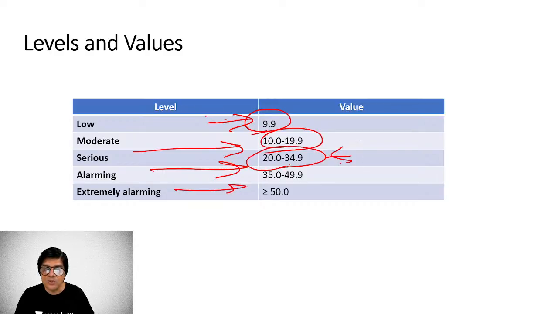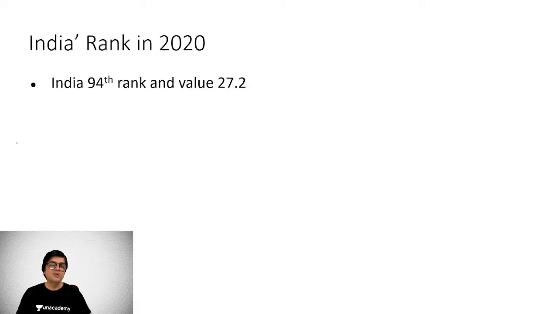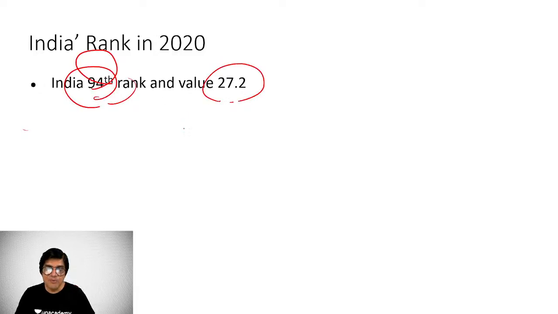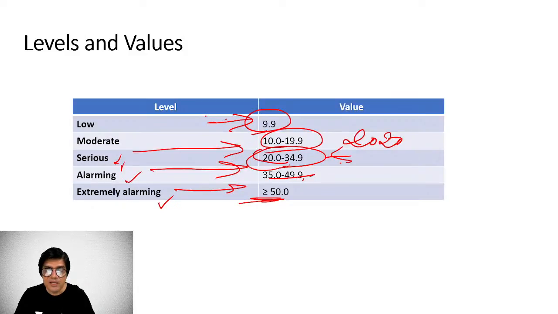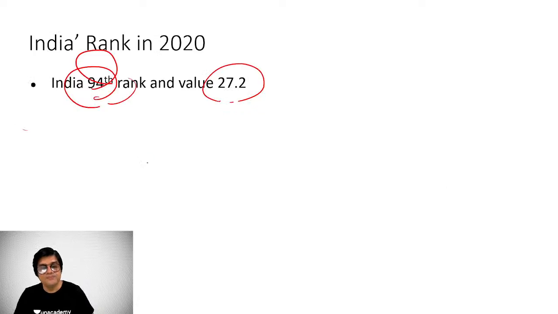So India's ranking for 2020 comes in serious, right. Alarming is 35 to 49.9 and more than 50 is extremely alarming. So India's rank is 94th, and the value is 27.2, so this comes under serious, right.